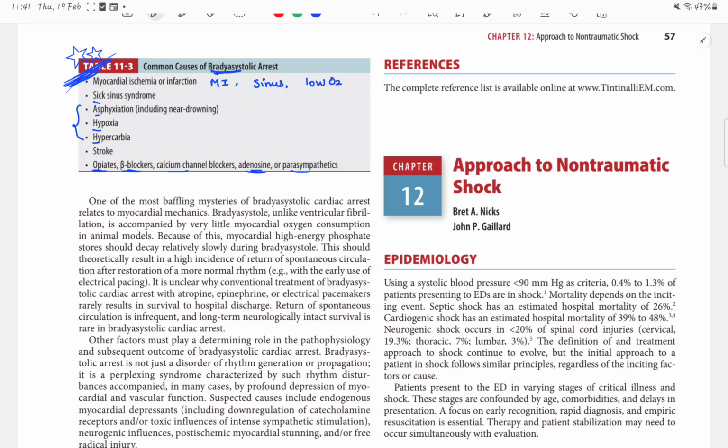As you see, apart from opiates which suppresses your respiration thus causing hypoxia, all the other drugs are AV nodal blockers thus causing brady-systole. And what are the conditions that cause pulseless electrical activity? 5H and 5T, or 6H and 6T if you want to remember.